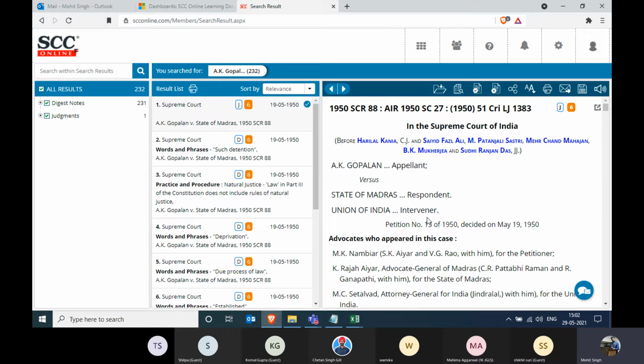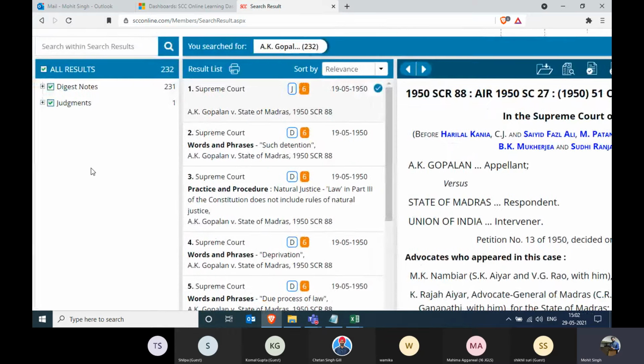As we can see over here on this screen, the judgment is obviously number one. It's been highlighted as number one over here, and it has also been written as icon J. So icon J represents you're looking at a judgment. Icon D represents that you're looking at a digest note. The number beside that icon represents how many judges were there in the quorum. 1, 2, 3, 4. So it represents how many judges were there.